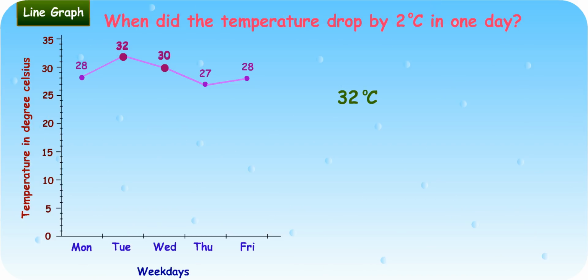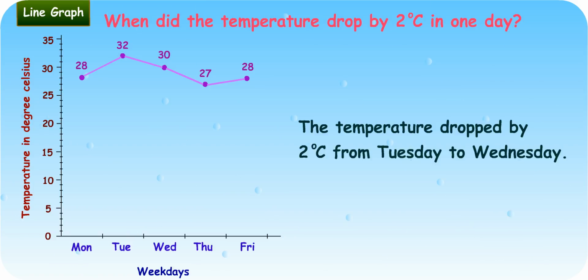Thus, the temperature dropped by 32 minus 30, which is equal to 2 degrees Celsius from Tuesday to Wednesday. The temperature on Wednesday is 30 degrees Celsius, and on Thursday is 27 degrees Celsius. Thus, the temperature dropped by 30 minus 27, which is equal to 3 degrees Celsius from Wednesday to Thursday. Therefore, the temperature dropped by 2 degrees Celsius from Tuesday to Wednesday.